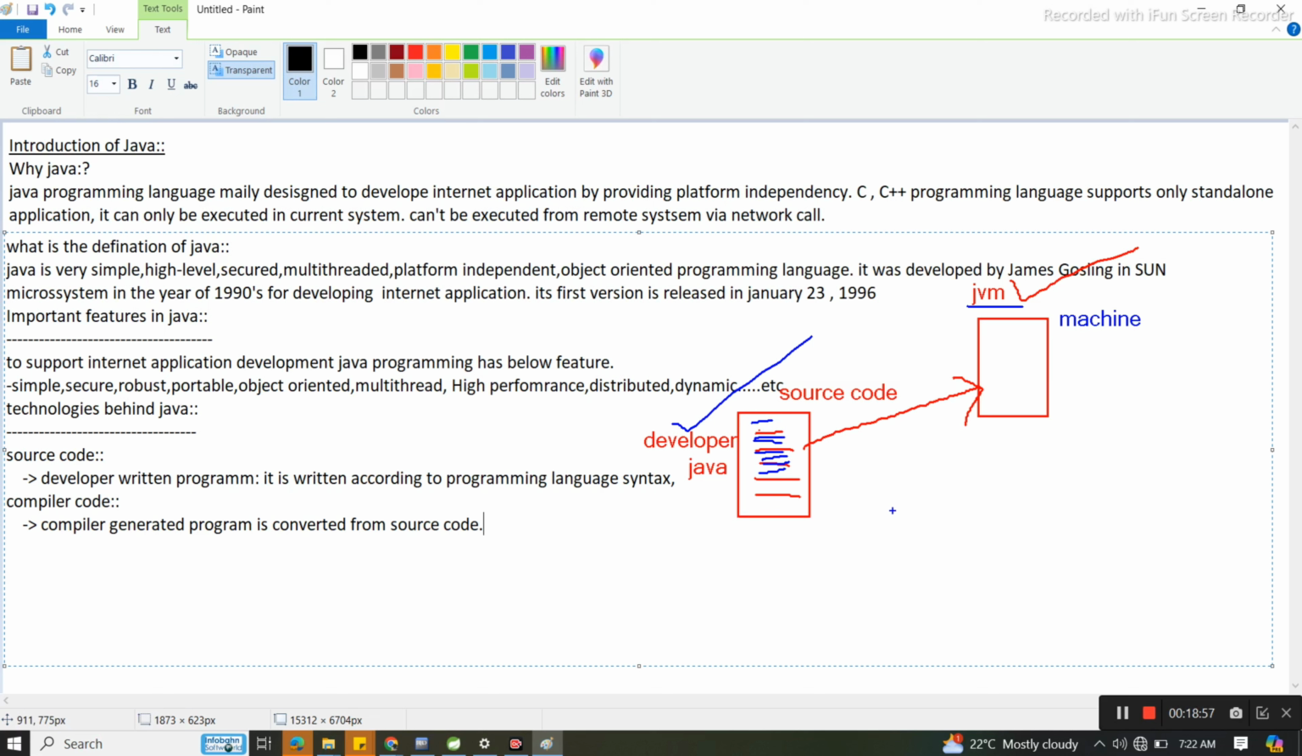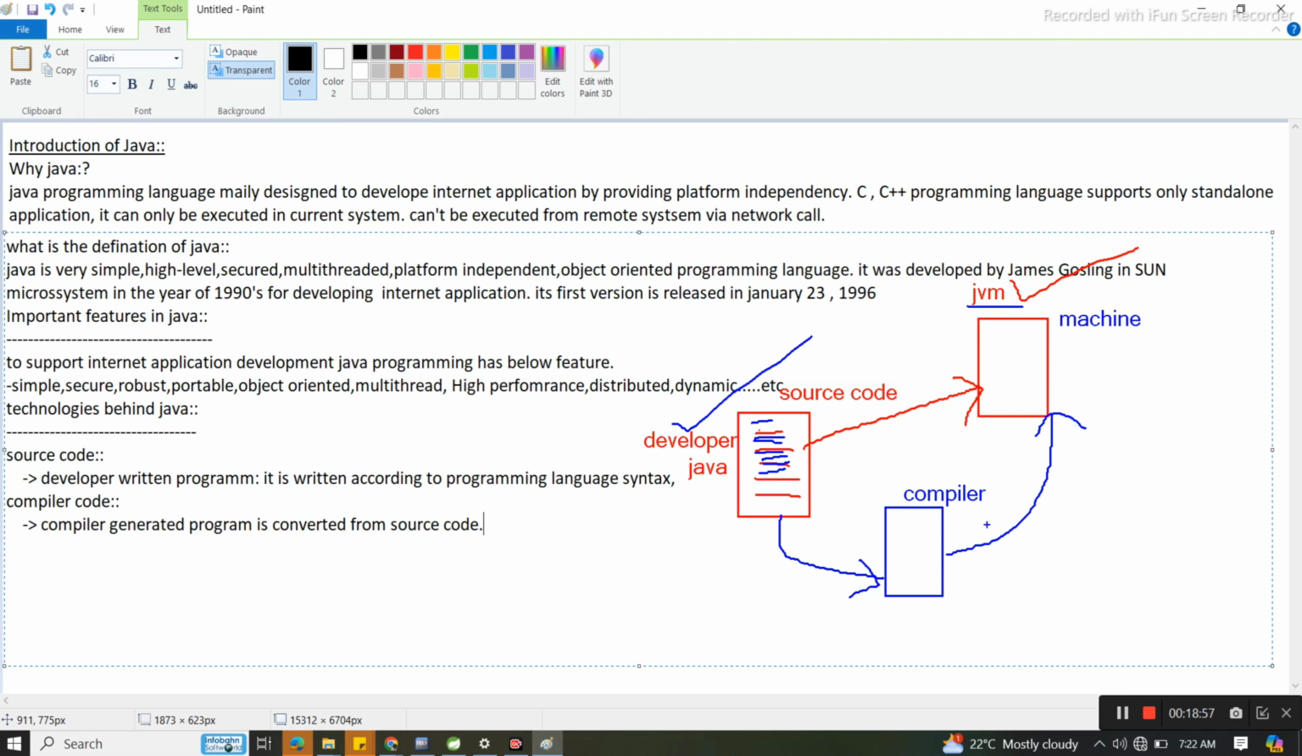Understood or not? So for that, what will happen? The compiler came into the picture. What will the compiler do? The compiler will convert the source code to machine understandable code, that is, machine language. After that it will send that to JVM. Understood or not? Any doubt?